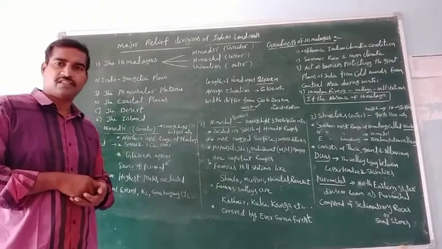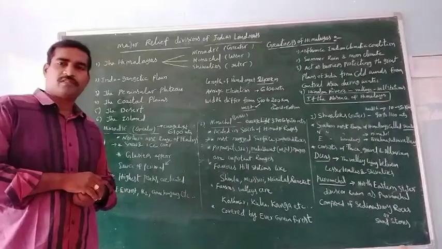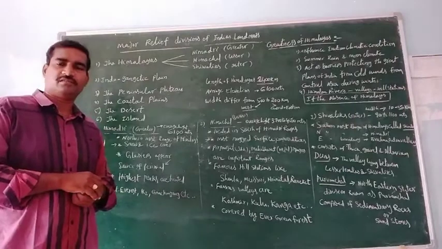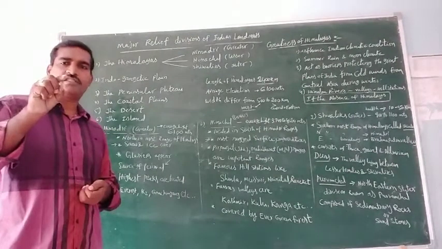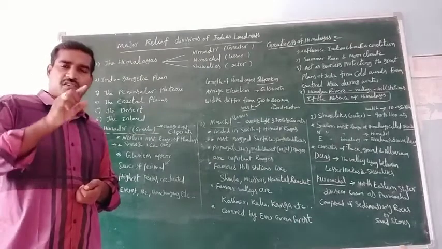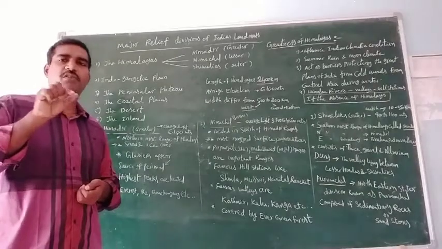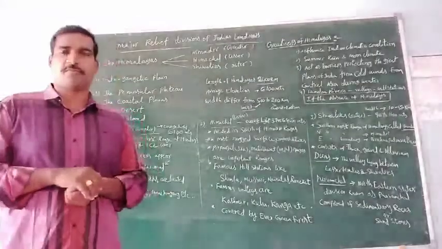And next, the highest peak in India. Which one is it? Actually, K2 is the highest peak in India, but it is located in the present POK region. POK means Pak Occupied Kashmir.